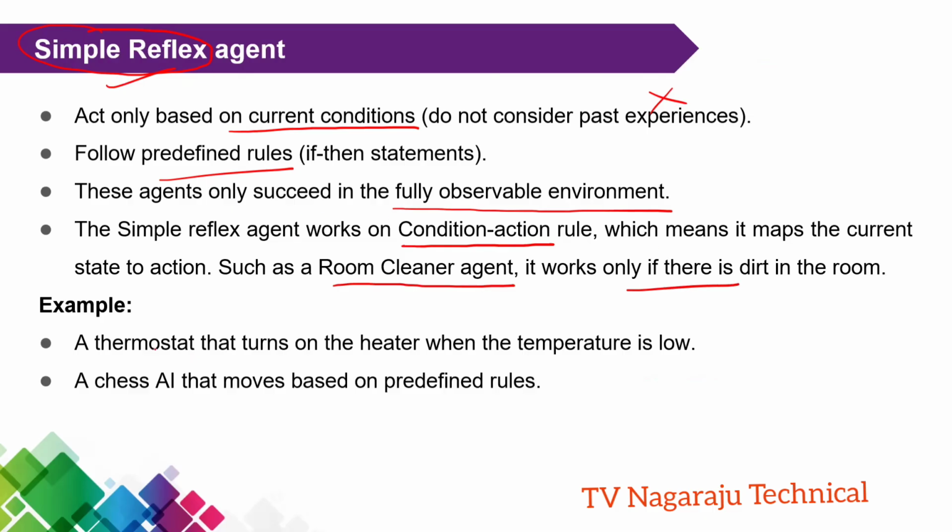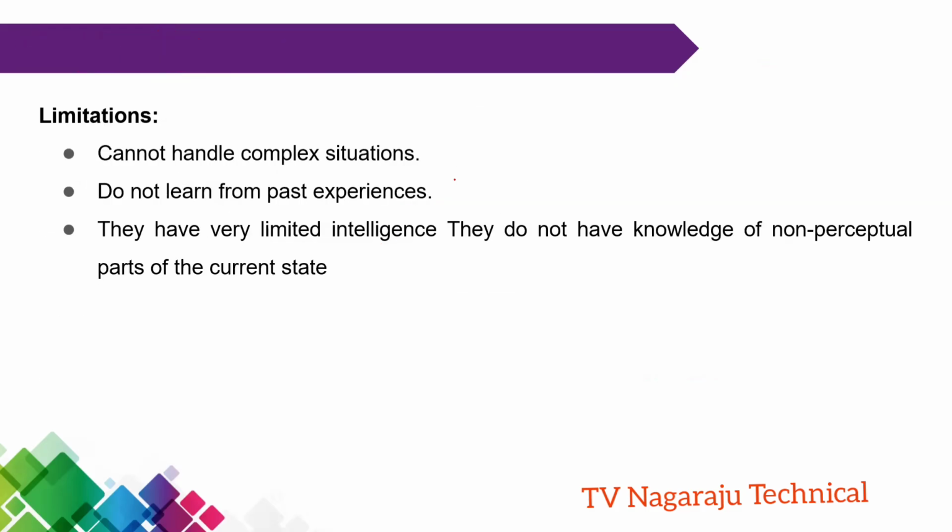For example, a thermostat. Simply, if the temperature is high, it turns off. If the temperature is low, it simply turns on the heater. And if you play a chess game, the movement is based only on the predefined rules. That means it does not consider how the other person is playing, simply the predefined rule. This is the basic point you need to remember for the simple reflex agent.